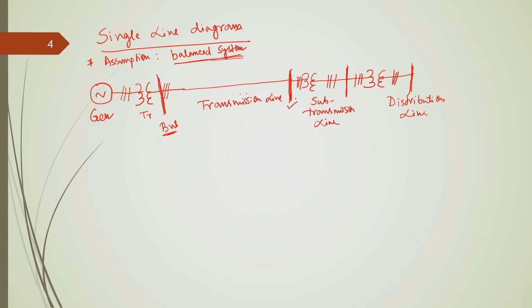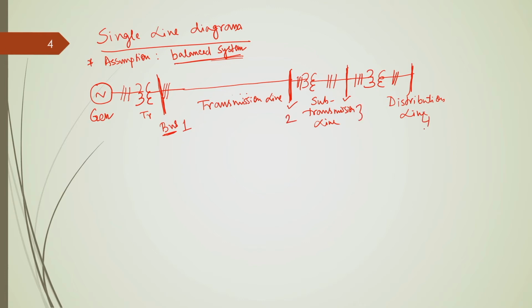This bus is the nodal point of the transmission line to the sub transmission line. This bus is again the nodal point of the sub transmission line and the distribution lines. So, these are called buses, and many times we also provide some nomenclature for those buses, like bus 1, bus 2, bus 3, bus 4.